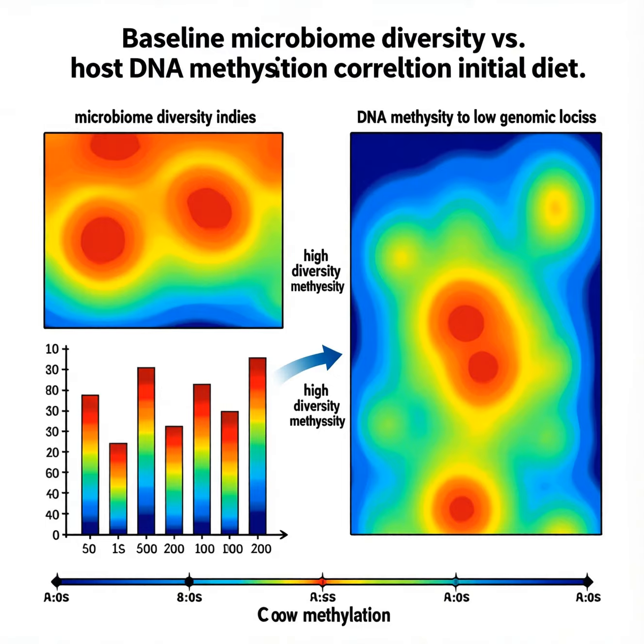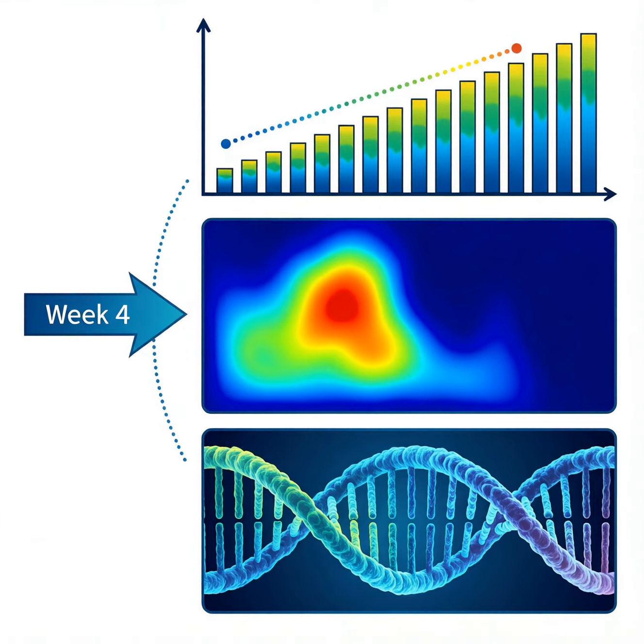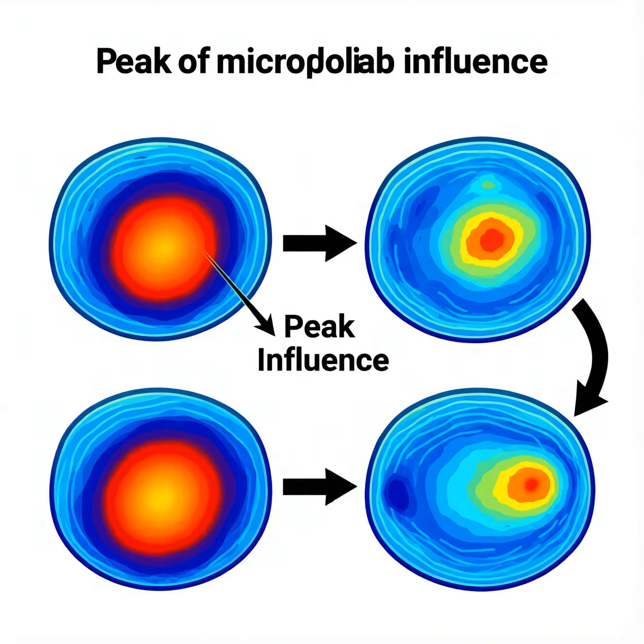Over time, repeated exposure creates a stable pattern of DNA methylation that can persist across cell divisions. Dietary shifts alter the microbial composition, which in turn reshapes the epigenomic landscape. A composite heat map can overlay microbiome diversity indices with host methylation profiles to reveal correlations. A timeline graphic illustrates how these changes evolve during successive dietary interventions, highlighting causality. By integrating microbial and epigenetic data, researchers can predict tissue-specific responses to environmental cues.